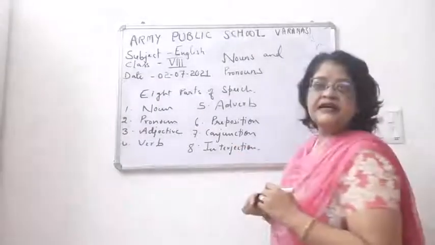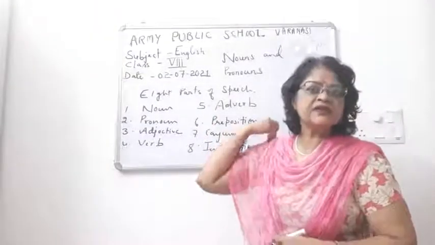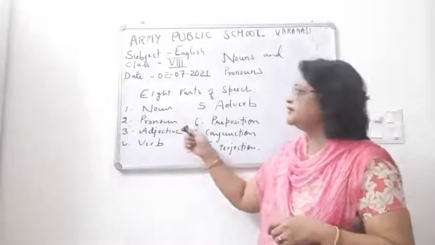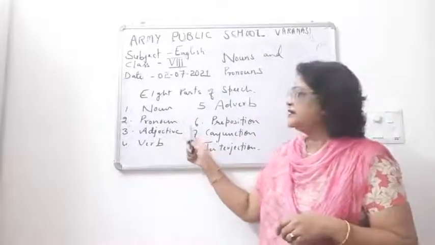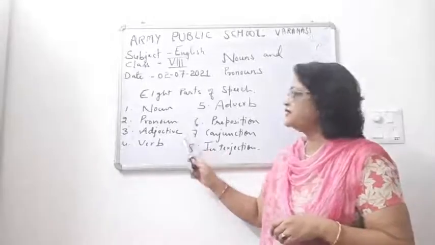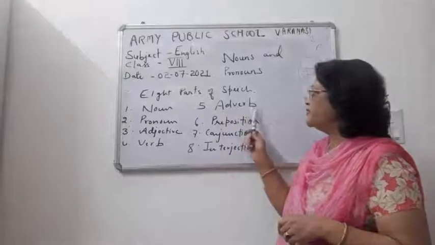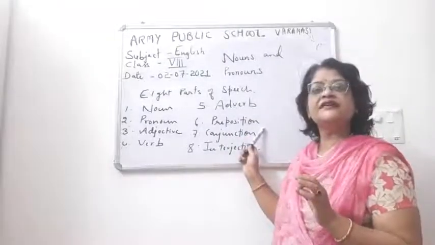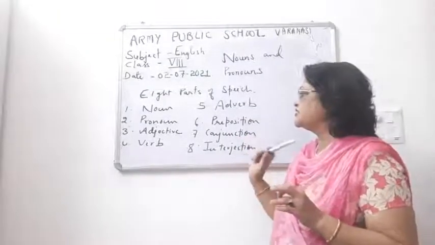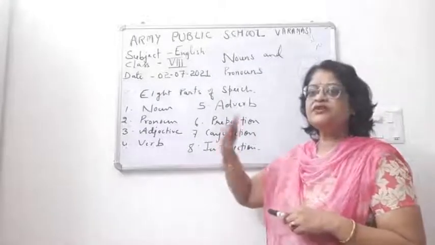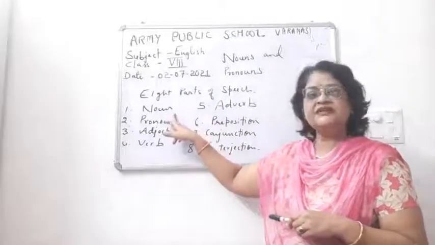So students, these are the 8 parts of speech in our English language. As you can see, I have written them on the board. Today we are going to do the first part of speech, that is noun.